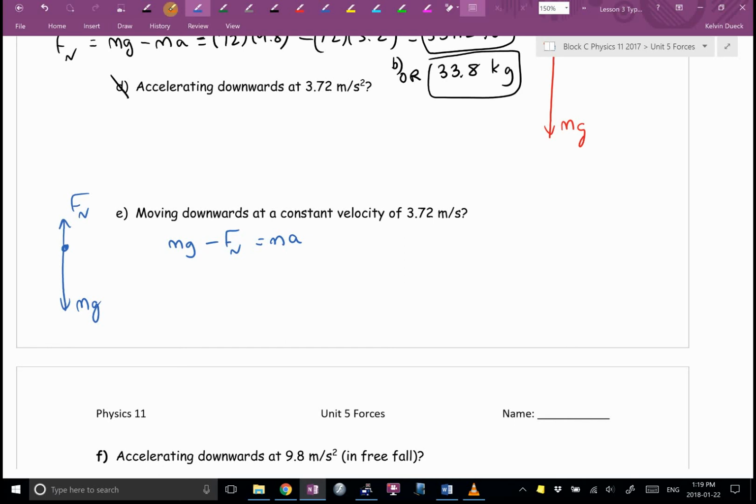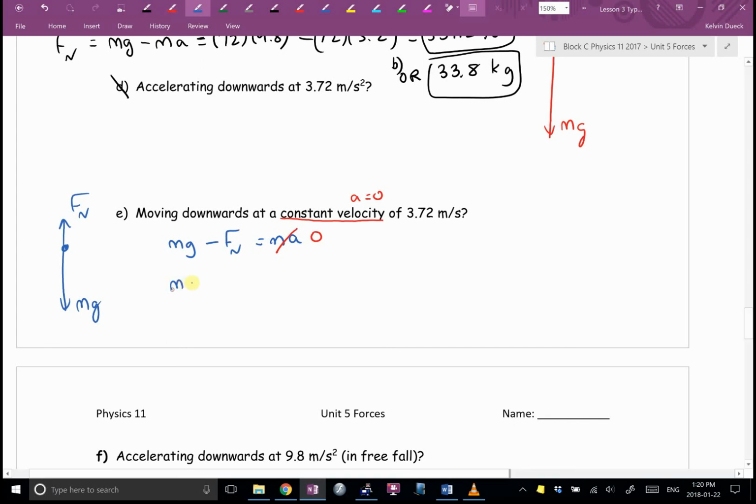Oh. So if this is a constant velocity, what does a equal? So you're telling me this equals 0? Yes, absolutely. So I can still go winner minus loser equals ma, but what's a? 0. So what's m times 0? 0.